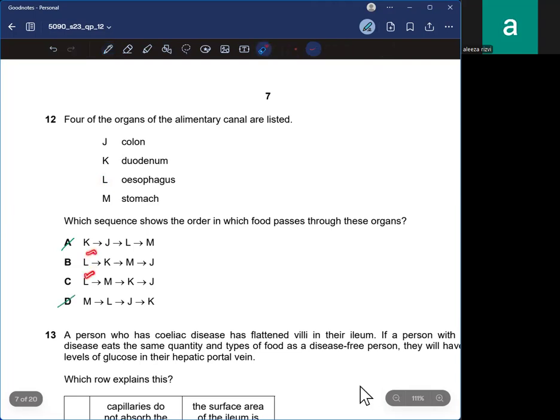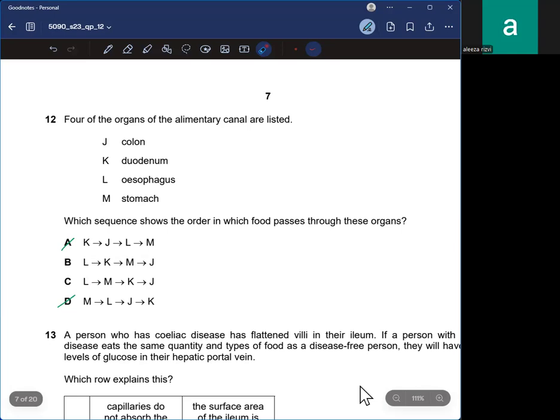So let's do one thing. For example, if you are confused, you can check the options. Here it is L, and I'll check whether K goes here, then whether M goes here, and then whether J goes here.